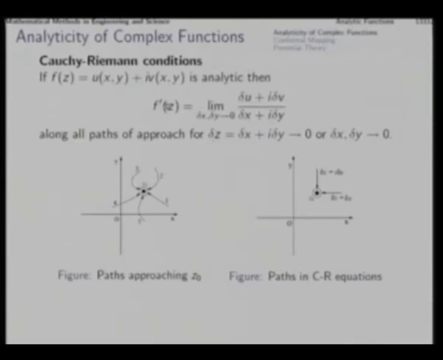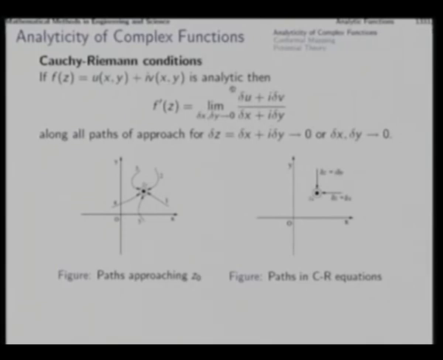Now, if the function is analytic, then the limit of this along all paths should be the same. That means, for example, suppose this is a point z0, then along all paths, 1, 2, 3, 4, 5, the point is approached, the limit is the same.